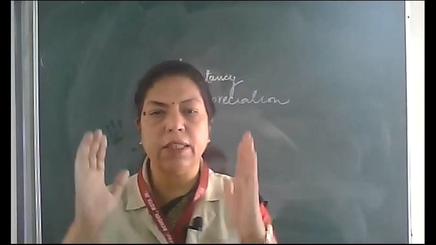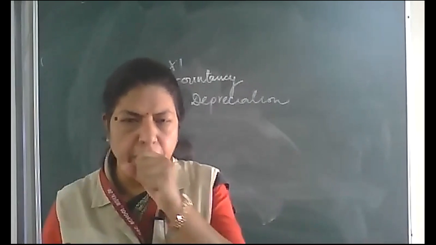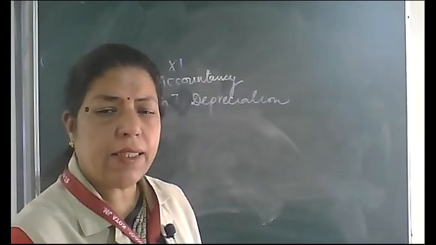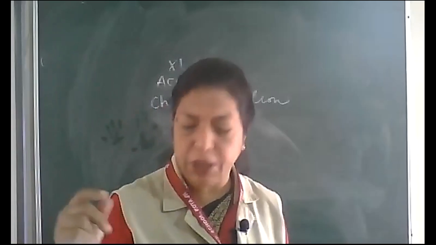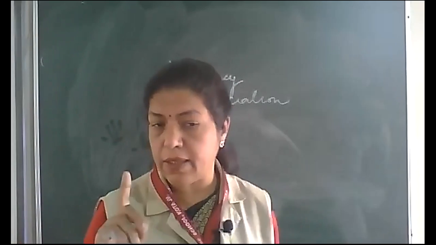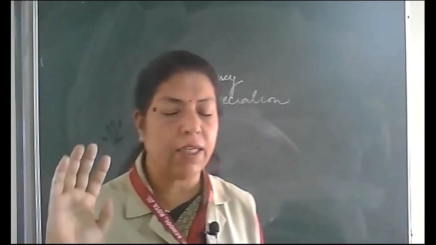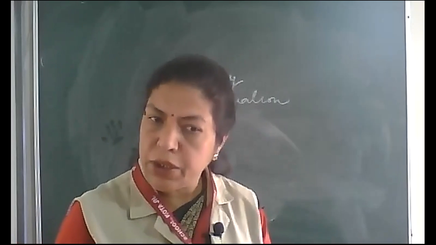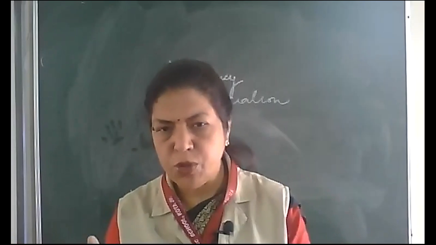So today we are going to start a new chapter, that is depreciation. Depreciation means a reduction in the value of fixed asset. And my dear children, that is the main topic, because the fixed assets are going to depreciate and the value of fixed asset is going down. Fixed assets like land and building, plant and machinery, furniture and fixtures, their values are going down by continuous use, by expiry of time, by obsolescence.